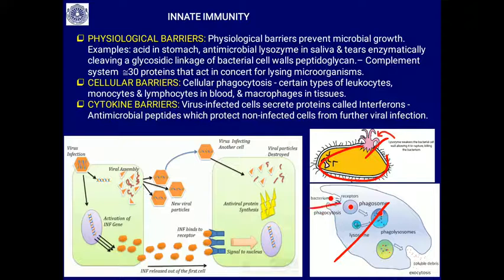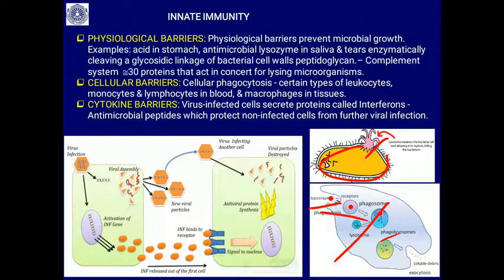You will see the bacterial particle get engulfed in the form of a phagosome and get digested by the action called phagocytosis. This is the mechanism by which leukocytes generally inactivate the microorganisms that get into the system. This is non-specific, or else you will find it is the innate immunity.